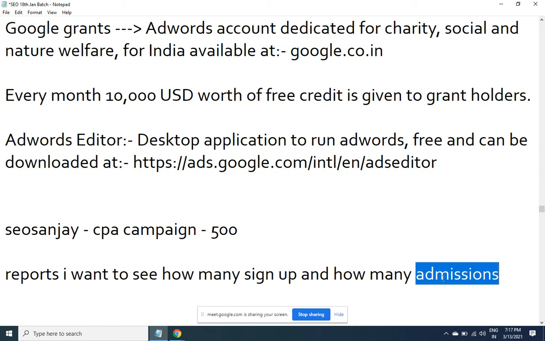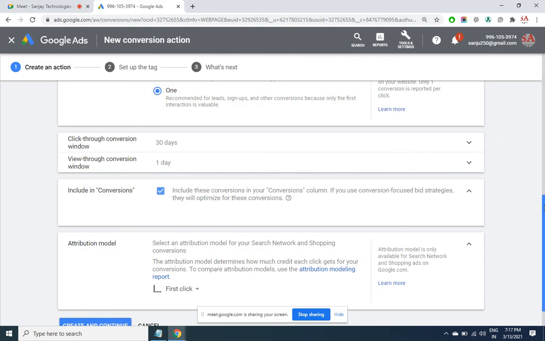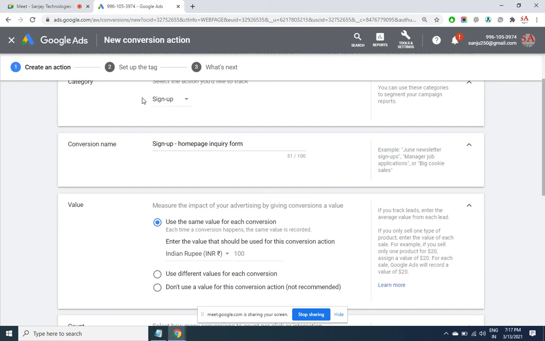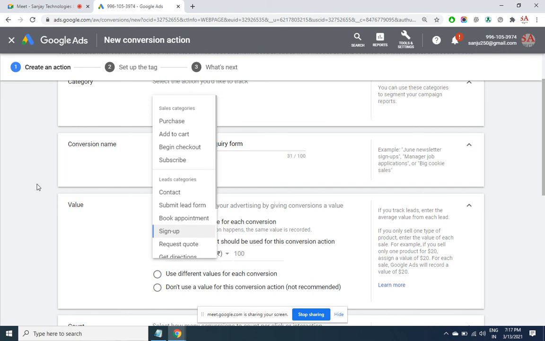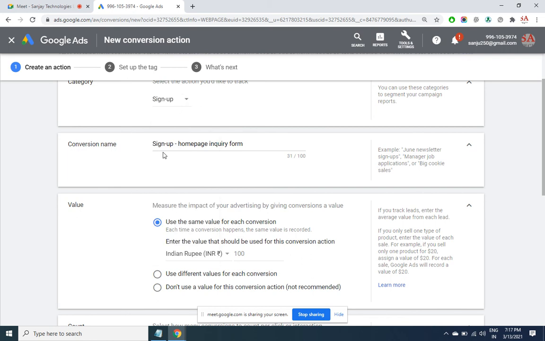Right now I'm creating a sign-up conversion. After this conversion, I can create one more conversion as sale. So for the same website, multiple conversions can be created. Why are we creating multiple conversions? Because in the report I want to see how many people have signed up and how many have taken online admission. Both of these I want to see, so I'll have to create two conversions.